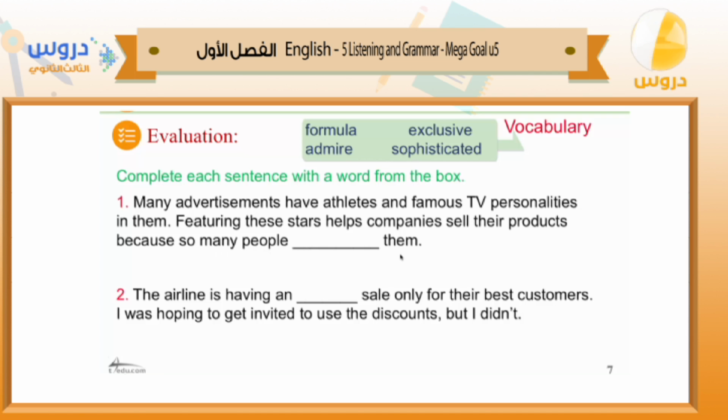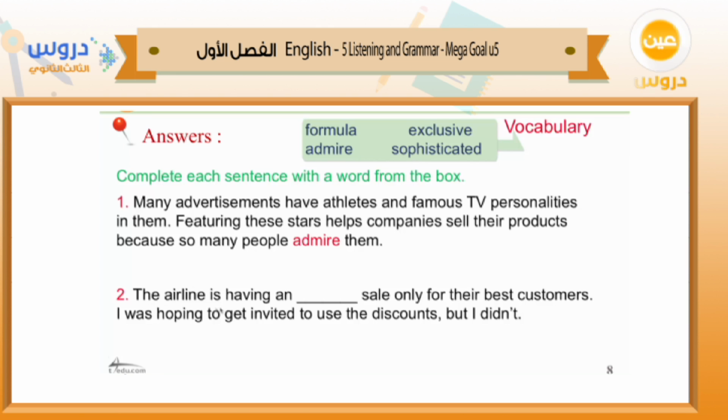So what do you think is the correct answer here? Here we have the celebrities, famous people. Most of those famous people and celebrities have fans for them. So why? Because they like them. So the correct answer is admire. So many people admire them.